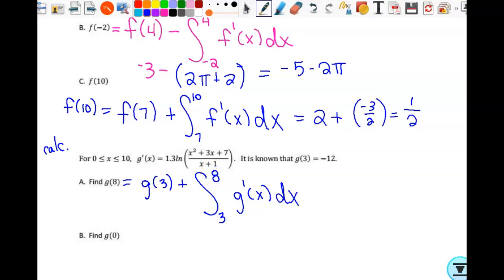Okay, real quick. See this function here? Kind of messy. They've named it for us. If they name a function for you, you can refer to it by its name. Okay? You refer to it by its name. So they've already called it g prime. When I write this expression, I am calling it g prime because of 2 reasons.